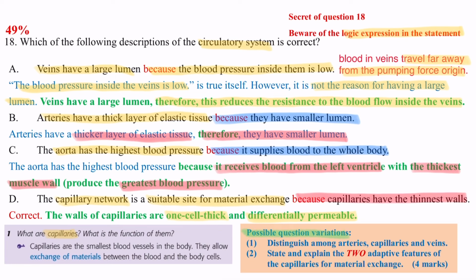Any possible question variation? This question is checking our understanding of the artery, capillary, and vein. So A, B, C, D, we can just change them however we want. Meanwhile, we can focus on the capillary and ask you to state and explain two adaptive features of the capillary for material exchange.